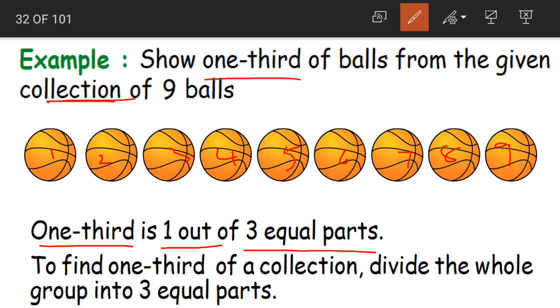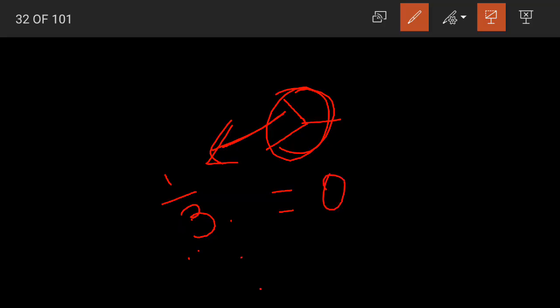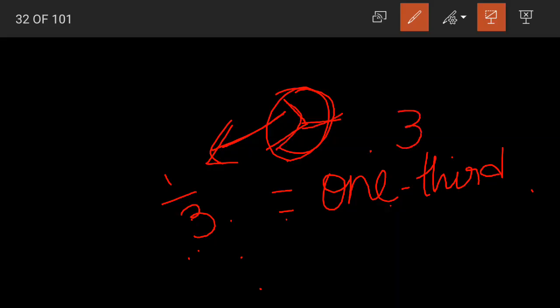Yes or no, children? In the first class we have learnt about it, when the cake was divided into 3 equal parts. Let us assume that these are 3 equal parts. So what did we call each part as? 1 by 3. So this is one part divided by the 3 whole, that is the total number of parts. And how did we read it as? One third. So to find out the one third of an object, what did we do? We divided into 3 equal parts.